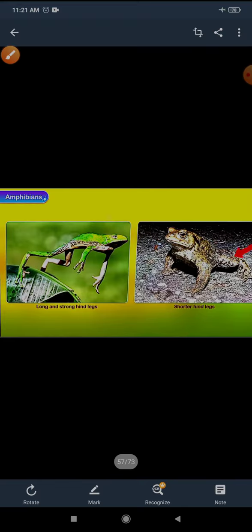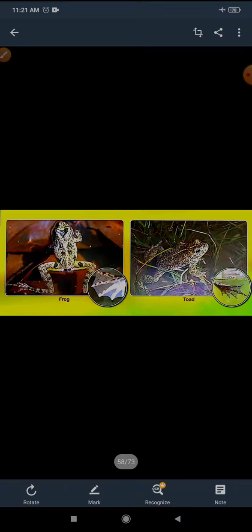Next, both frogs and toads swim with their webbed feet. They both swim with their webbed feet when in water. So these are all about amphibians.